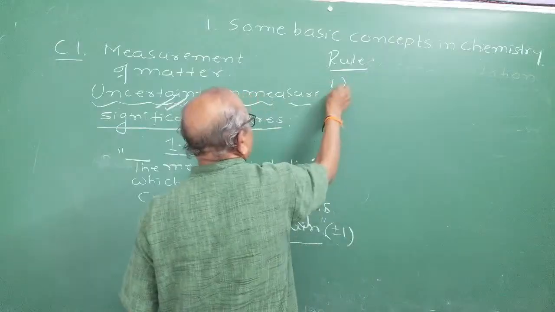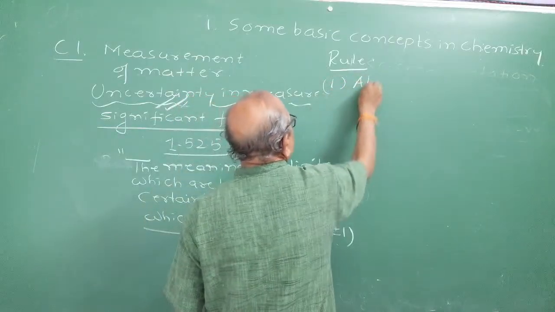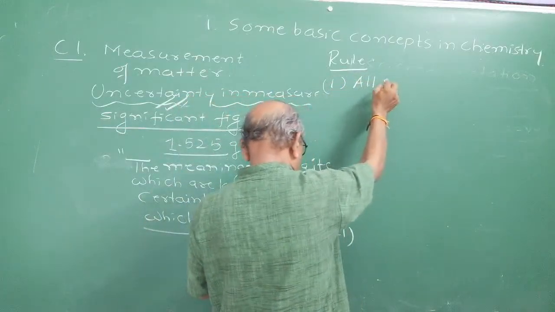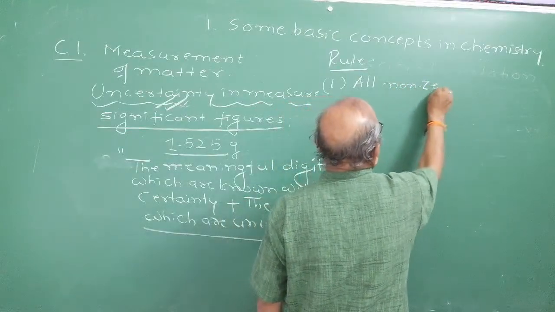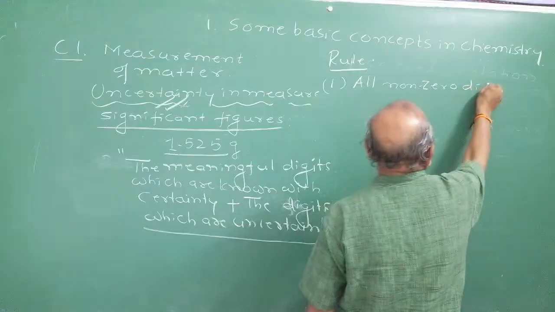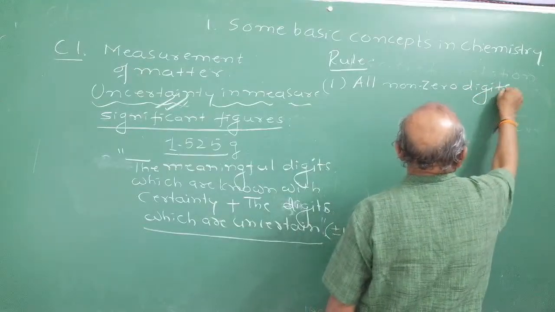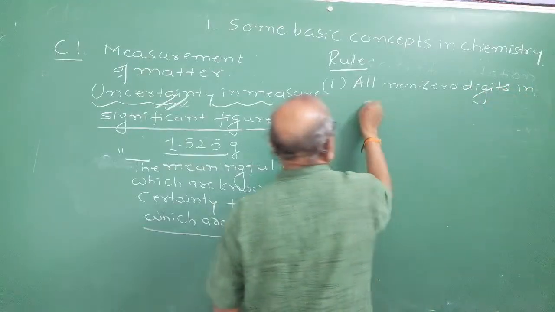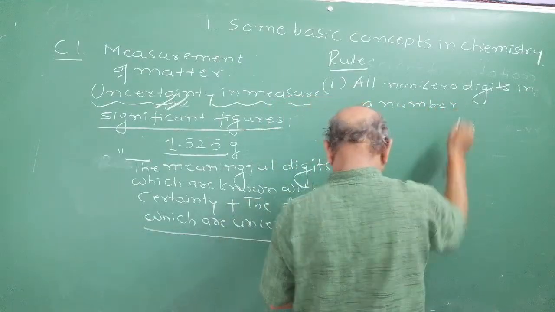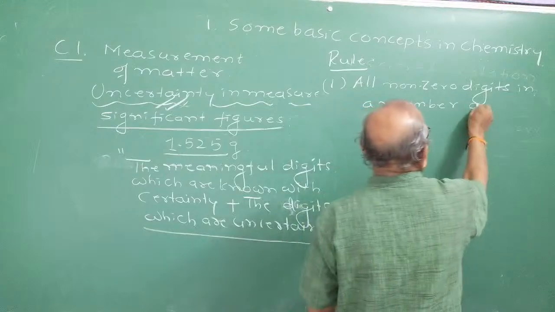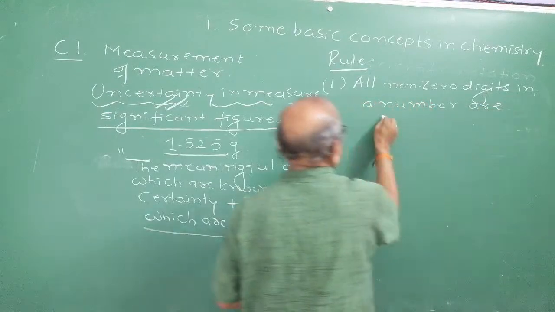The first rule tells you that all non-zero digits in a number are significant.